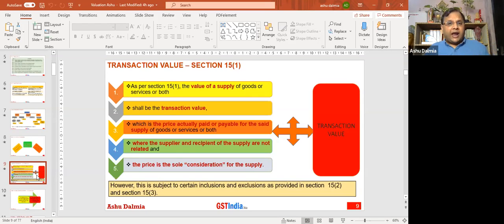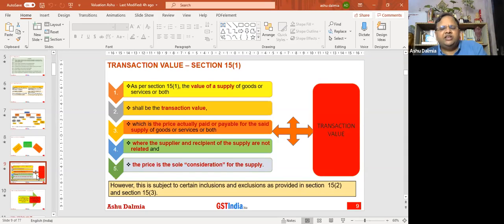Certain things have to be added. Section 15 subsection 3 provides that certain things have to be excluded from the transaction value. These are the specific exclusions and inclusions for arriving at the transaction value. So section 15(1) has to be read along with section 15 subsection 2 plus section 15 subsection 3. So fundamentally, we can say there are three brackets for the valuation. The first bracket is section 15(1) plus 15(2) plus 15(3).